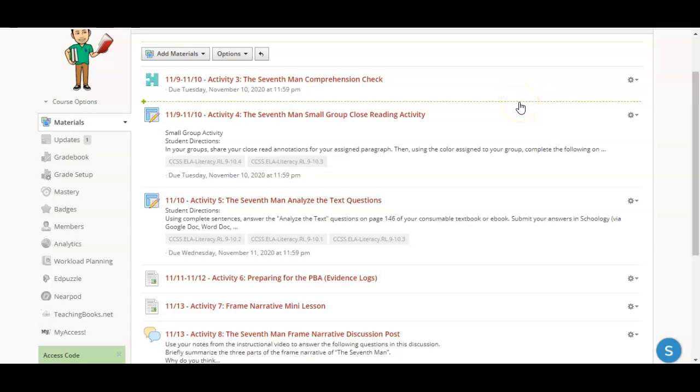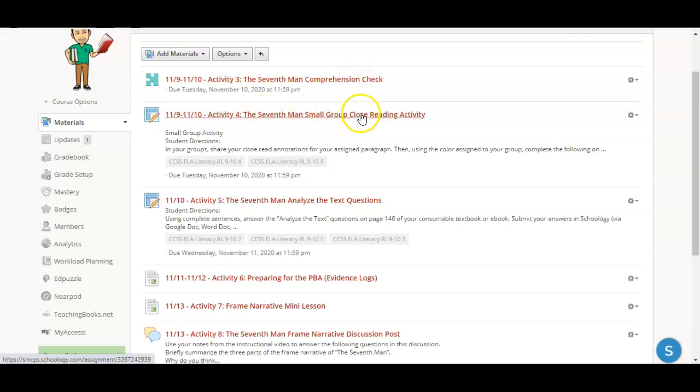So, as I was saying earlier this week, everything for the rest of this week is going to be done asynchronously. So, what I'm going to do for you is show you very quickly about these evidence logs. If you take a look, we've already done the comprehension check.